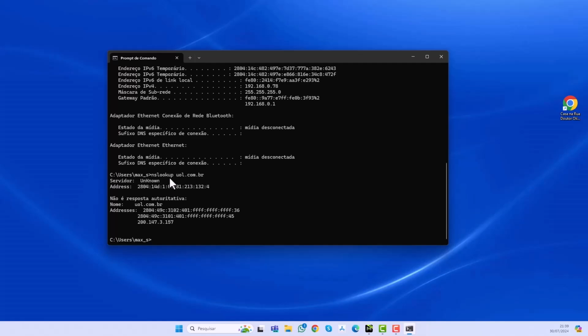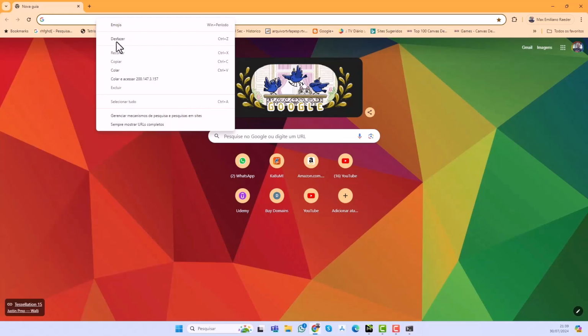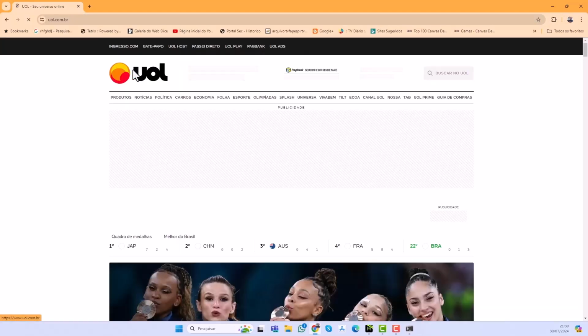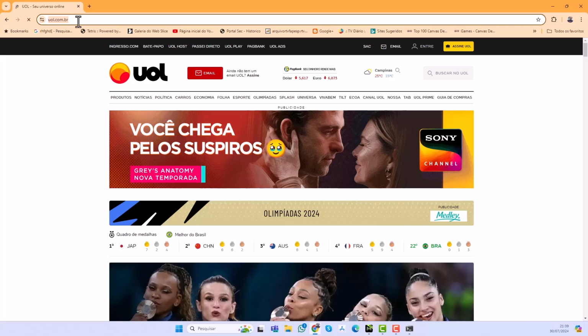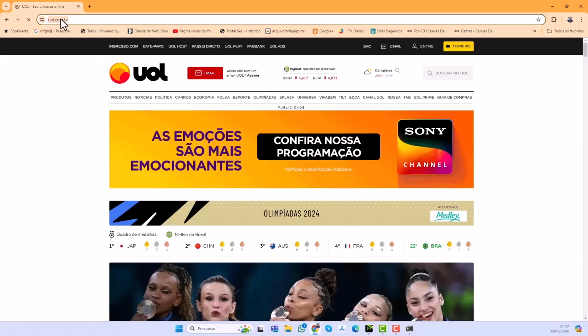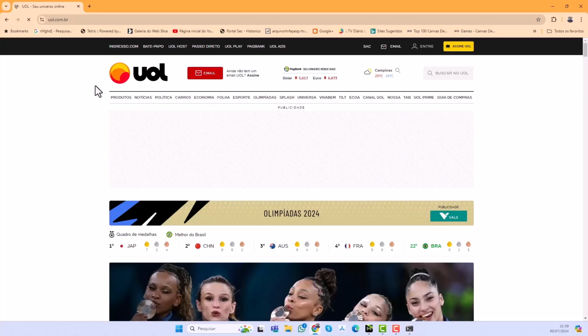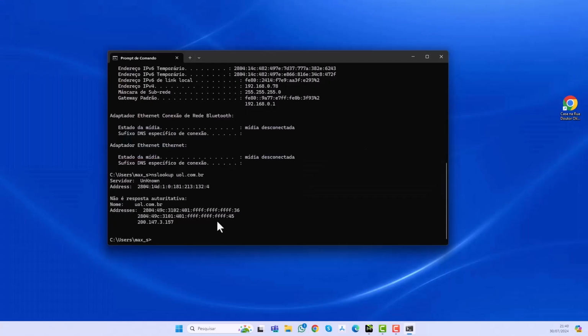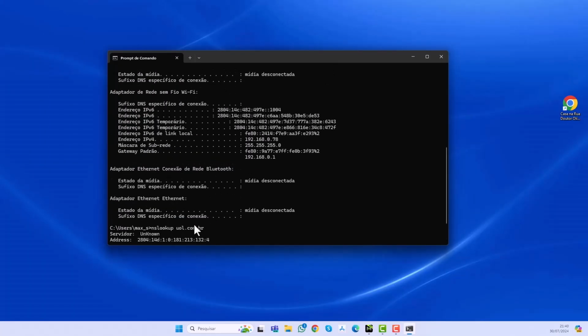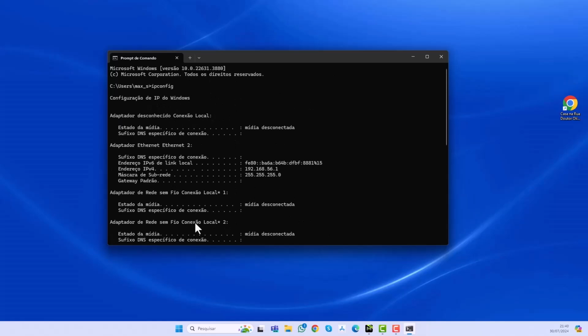How is this done? This command queries a DNS server, right? And brings, for example, this IP that corresponds to this UOL. That's where the UOL computer is located. I'm going to copy it, open Internet Explorer here, and put this IP address here. And it even reached UOL. So it doesn't matter if I put UOL dot com dot br, or that IP address that corresponds to UOL, it will arrive at the site in the same place.